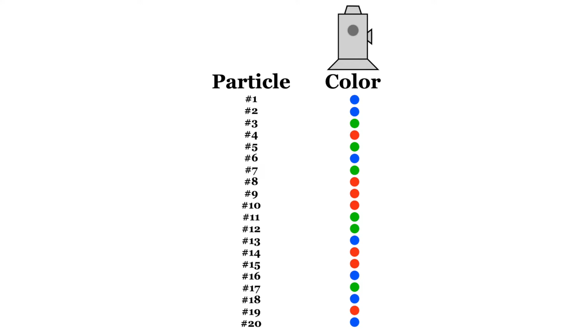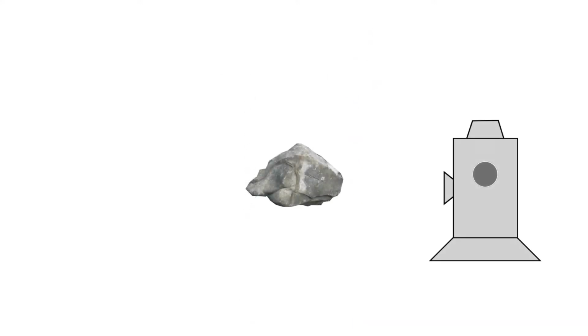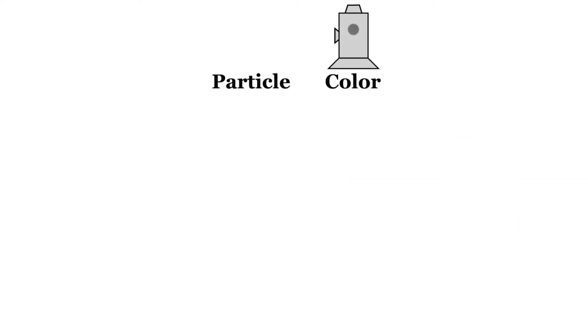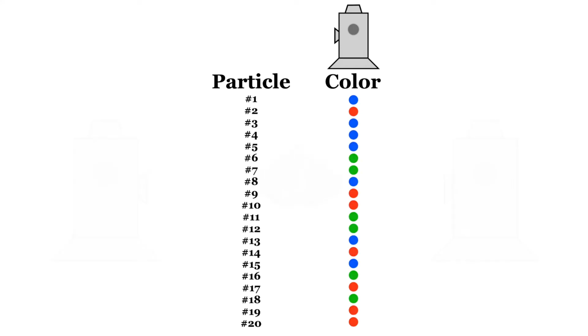Now that was the data for the particles coming from one side of the rock, but you can use the same detector to check out the particles emitted in the opposite direction. Again, you find a varying sequence of red, green, and blue, and again, you can take lots of data that shows the sequence is random, with each color turning up a third of the time.